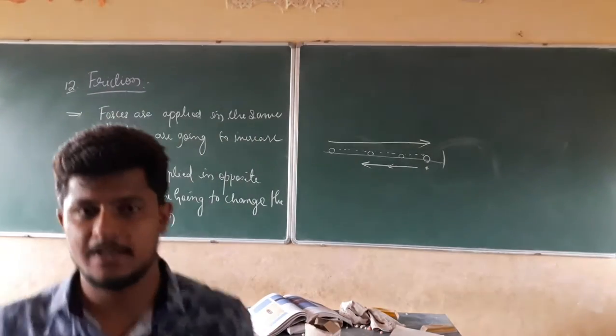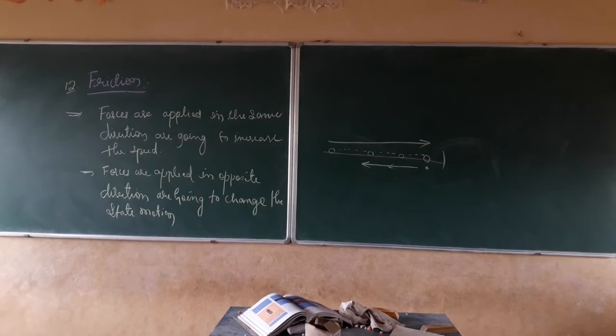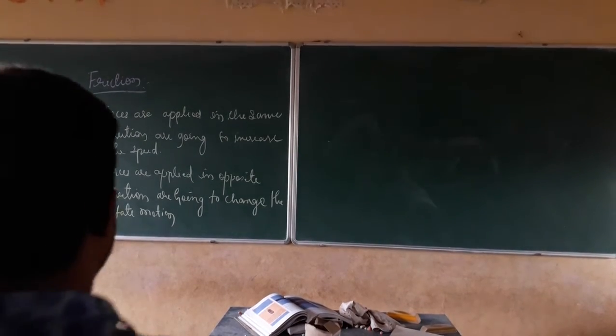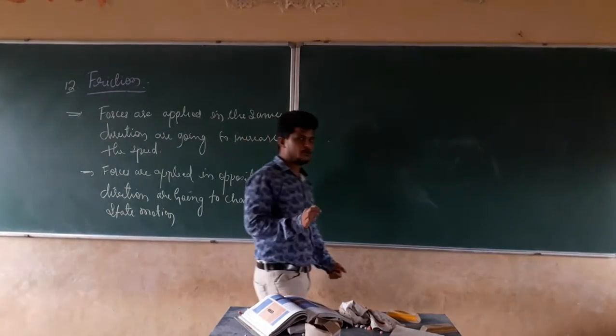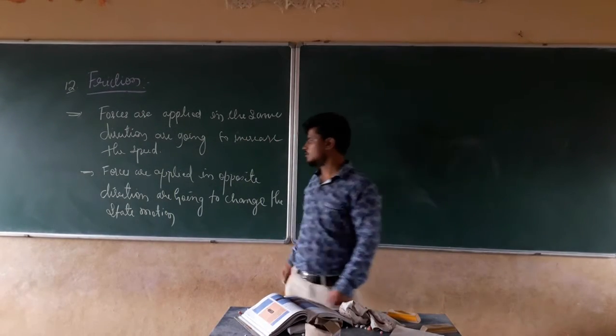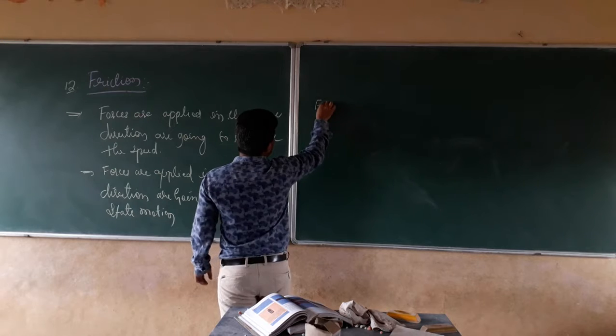We can say that friction is nothing but the opposite force which opposes the state of motion, so that we can define friction.